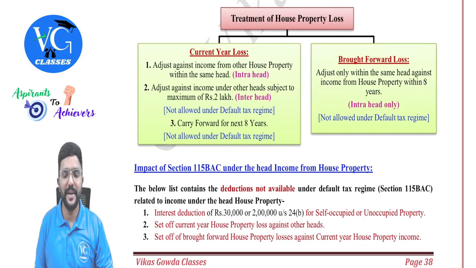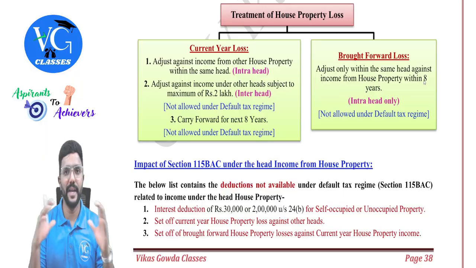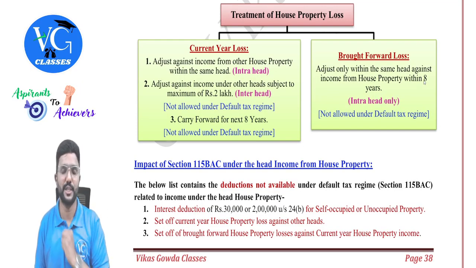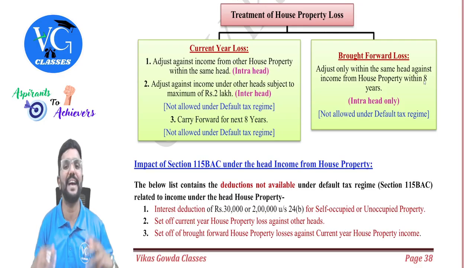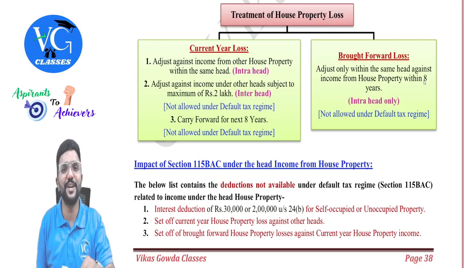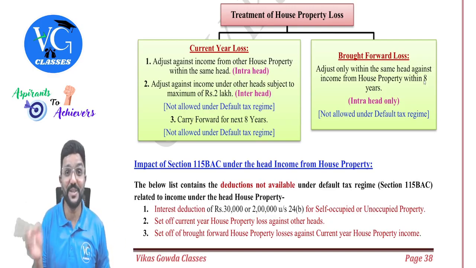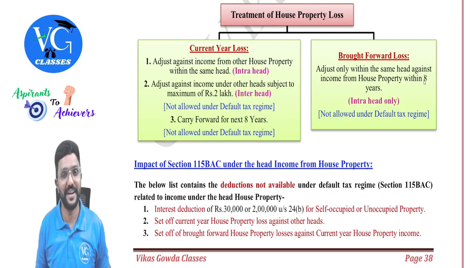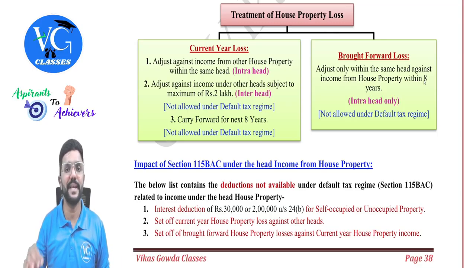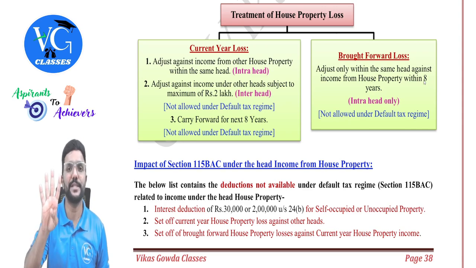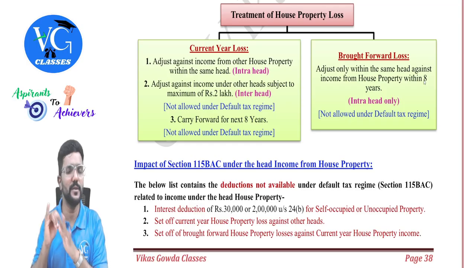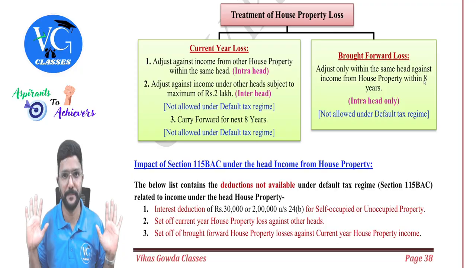Now coming to the treatment of house property loss. Guys, at the end of every head, I will also talk about loss adjustment. Means if the assessee has a loss, how do we adjust it? Sir, then you didn't cover it at the end of the salary head. Guys, an assessee can never have a loss under the head salary. The employer can suffer a loss, but there is no possibility of a loss under the head salary. So an assessee can have a loss only under the four heads of income: house property, business or profession, capital gains, and income from other sources. And income from other sources has very little possibility, but the possibility is there.